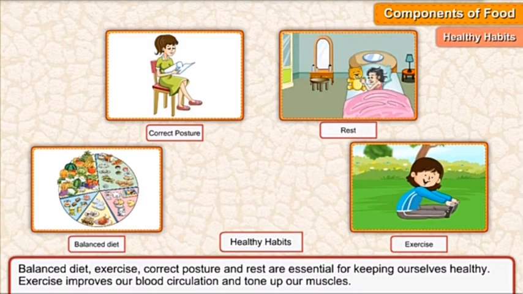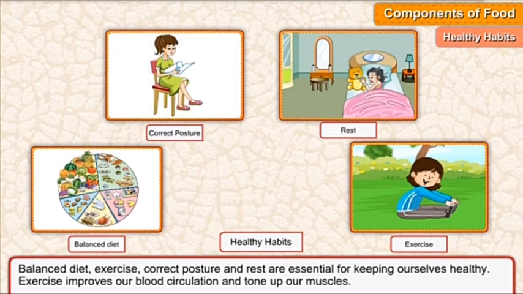What we have to do to be healthy: we have to take a balanced diet, we have to do some workout in the evening or in the morning as we are comfortable, we have to take proper rest. You know how much sleep we have to take? We have to take at least 6 to 8 hours of sleep in a day. And of course, if we are sitting, walking, or sleeping, we have to be in the correct posture whatever we are doing.